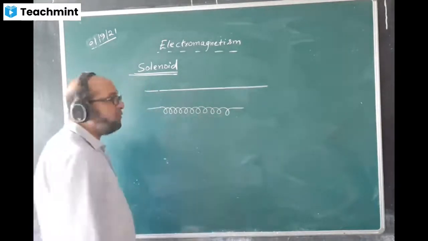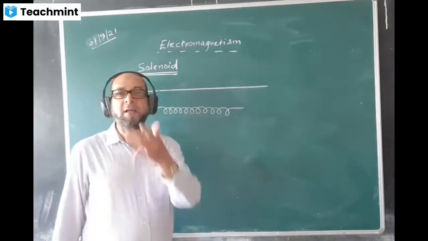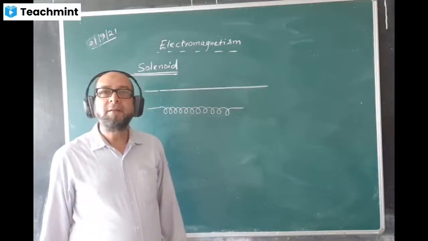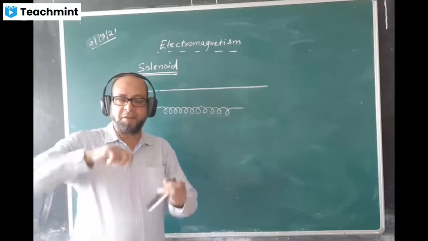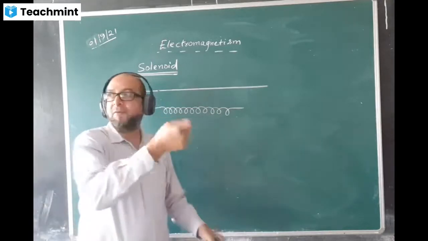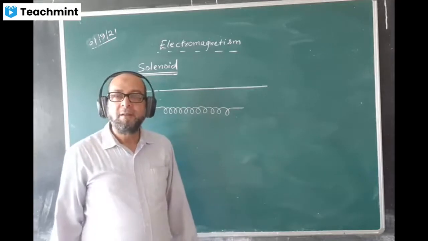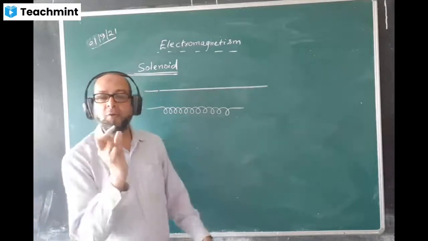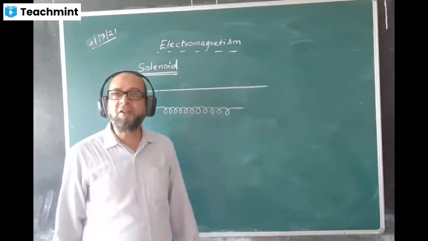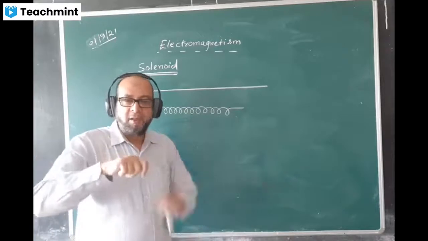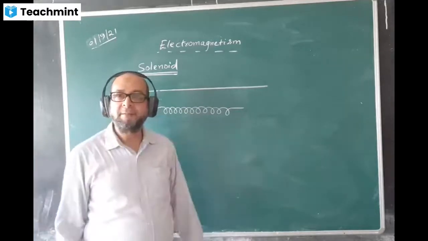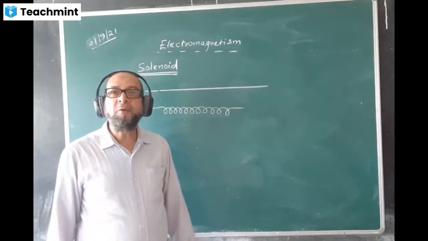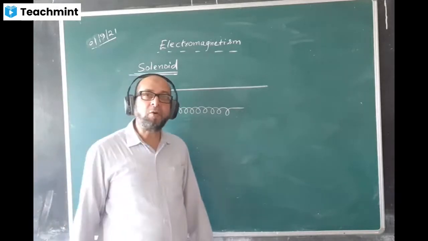Now, how to make a solenoid? If I give you a wire and ask you to make a solenoid, how will you make it? You will be thinking of changing it into coils. But to give the coils manually, directly with the hand, all the coils may not have the same size, and it will be difficult. When you try to make them, the wire just unfolds. Can you suggest some idea for how to make coils?